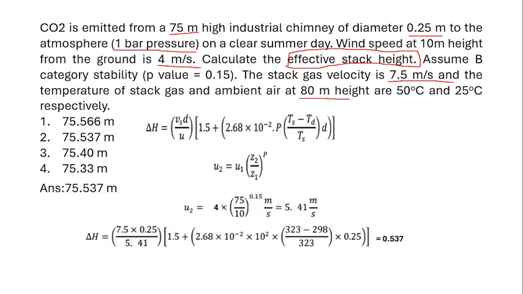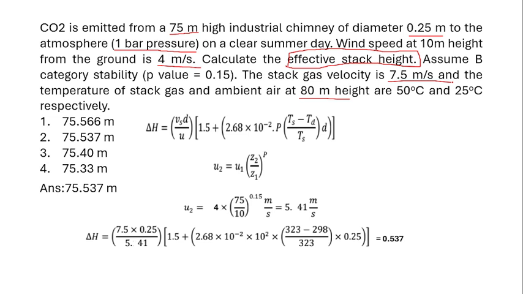So now we are going to use this formula, which is delta H, Poland's formula. Delta H is equal to Vs, the stack gas velocity, times D, the diameter of the chimney, divided by U, the wind velocity, multiplied by 1.5 plus 2.68 into 10 power minus 2 into P, P is the pressure, into (Ts minus Ta) by Ts.